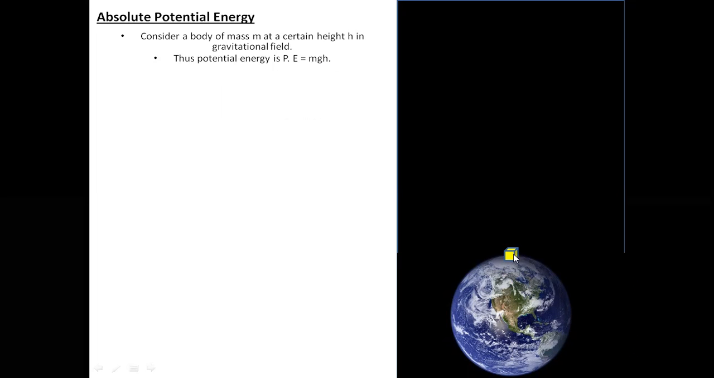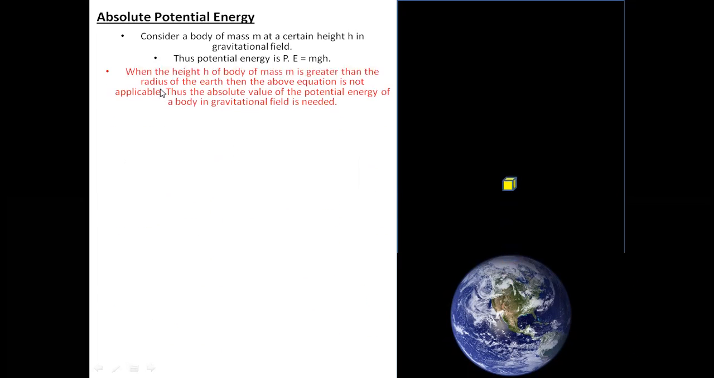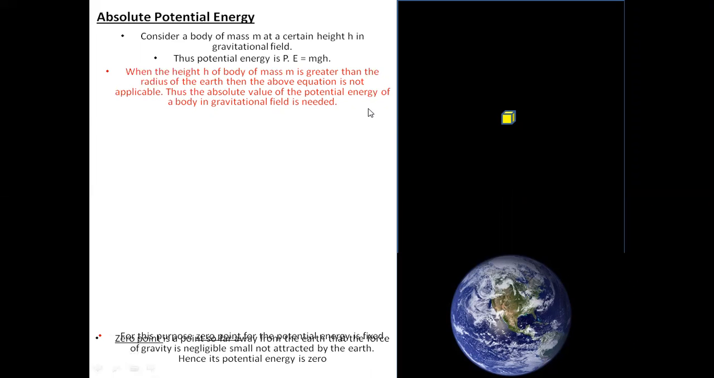Let's assume that this is the mass we are talking about on the surface of the earth. When the height h of the body of mass m is greater than the radius of the earth, then the above equation, which is E equal to mgh, is not applicable. That means the gravitational acceleration is so much reduced that the formula is not applicable. Thus, the absolute value of potential energy of a body in a gravitational field is needed.